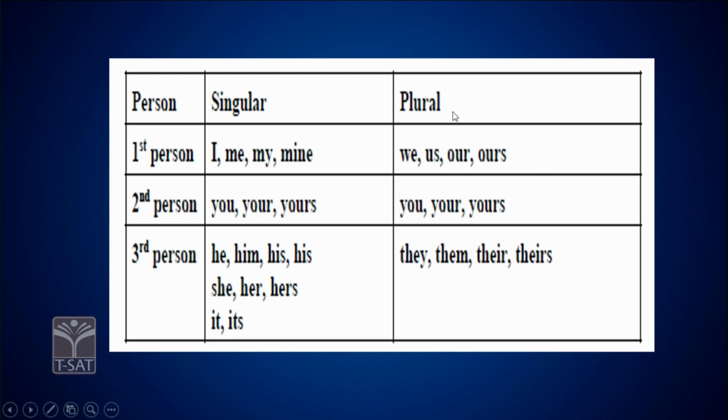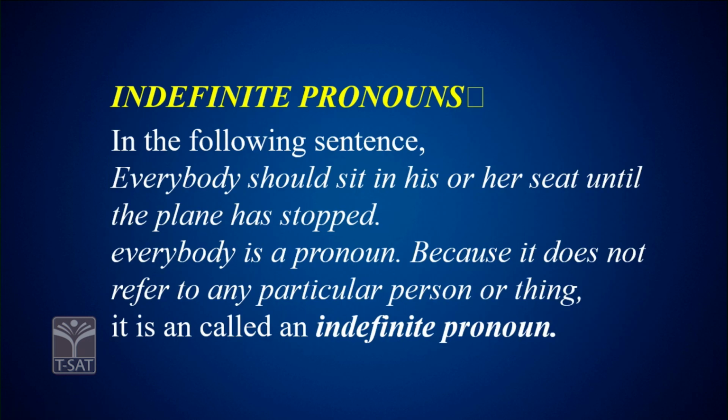Plural, we, us, our, ours. Second person, you, your, yours, singular number, and plural, you, your, yours, same, you remains the same. Third person singular, he, him, his, she, her, hers, it, its. Plural, they, them, their, and theirs.